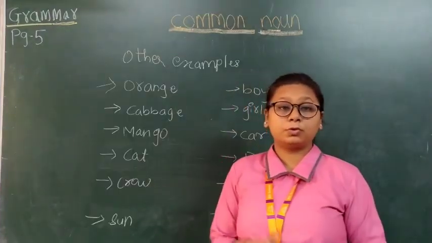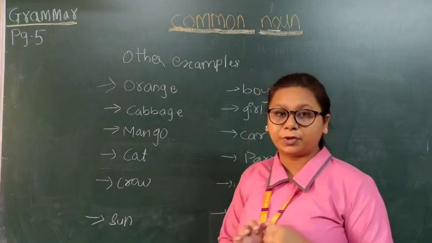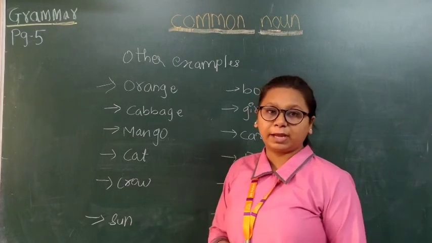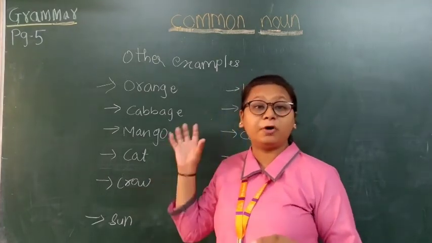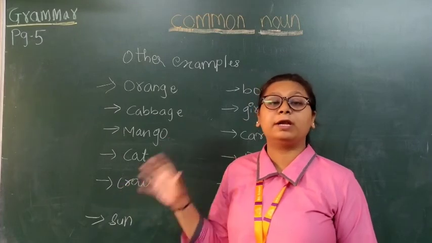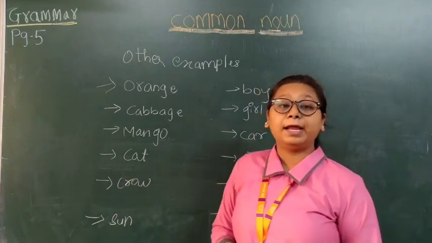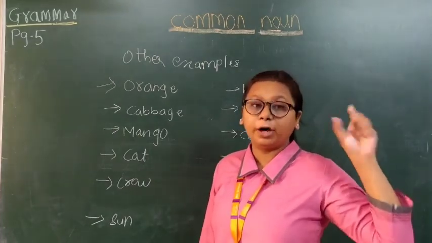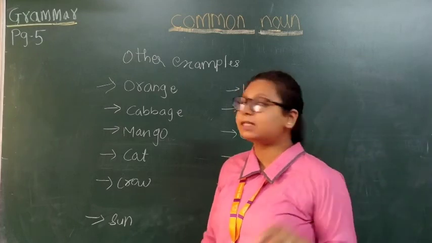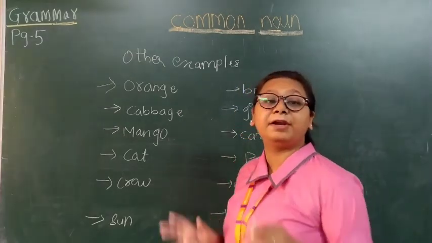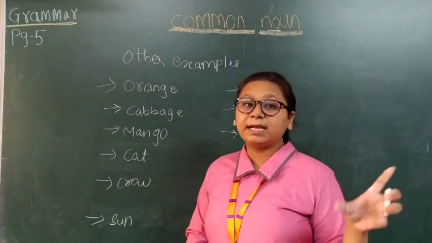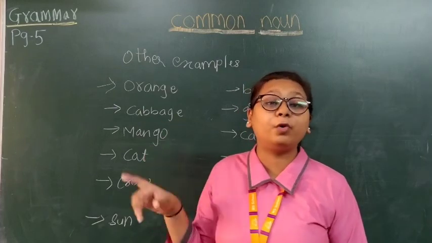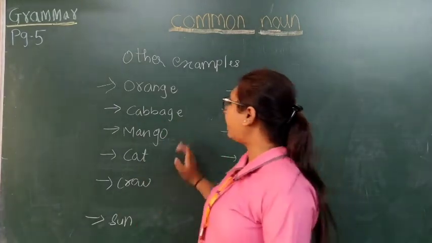Okay. So students, moving on, some other examples of noun are orange. Like the fruit orange. Okay, the fruit orange is also the name of a thing or name of a food. So it comes in noun. Okay, like I love to eat orange. So what is the naming word? The word orange is the noun or the naming word in the sentence. Cabbage is my favorite food. So what is noun in the sentence? Cabbage. Cabbage is the noun in the sentence because it tells us about the name of a food or a vegetable, right? Mango.